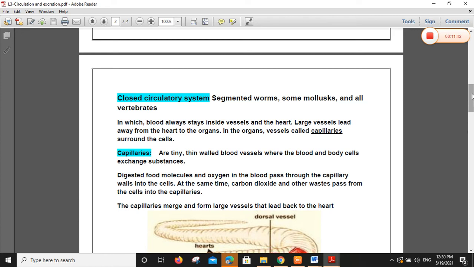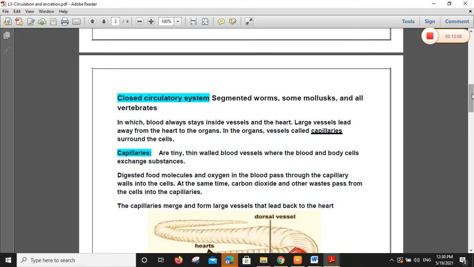Why? Because the blood carries digested food and oxygen and transports it to the cells. The cells are very, very small. How do large vessels transport the digested food and oxygen to the cells? We have a connection between large vessels and the organ through capillaries.